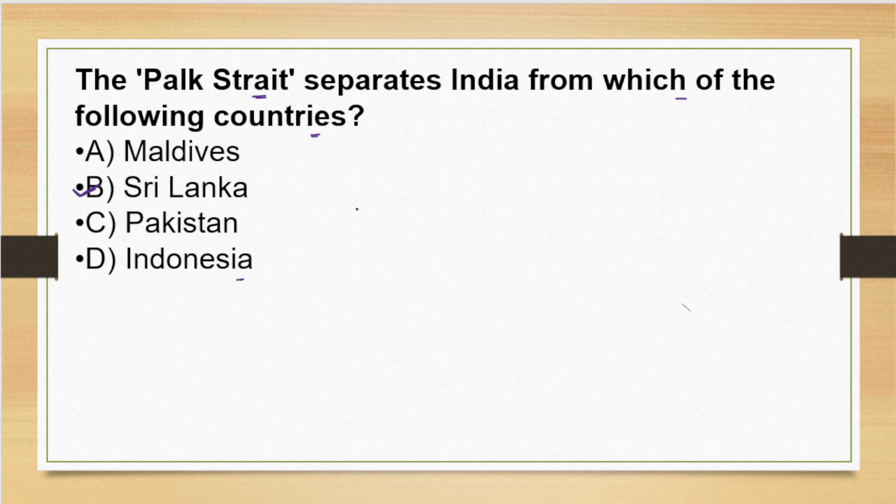Sri Lanka. Now, this is the southern part of India and this is Sri Lanka, and the area between India and Sri Lanka is called Palk Strait. It is only Palk Strait. So Palk Strait divides India and Sri Lanka.